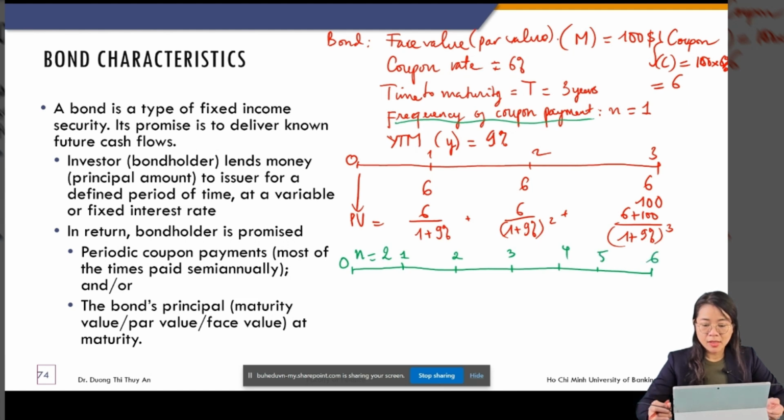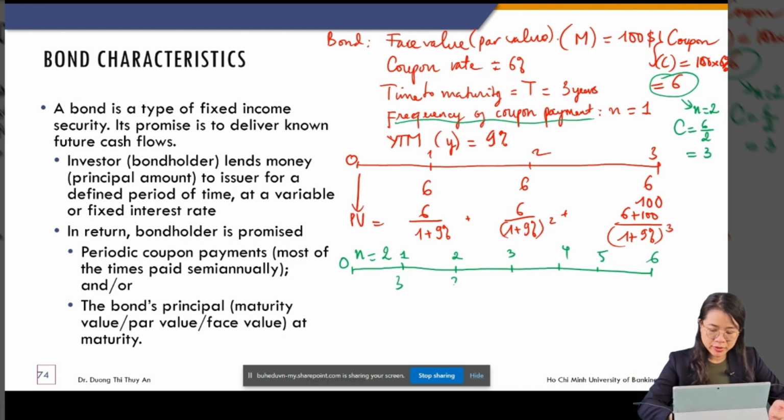And then every period, how much coupon do you receive? So every year you receive $6. But then for half year, when n equal to 2, the coupon you receive is 6 divided by 2. Yeah, $6 per year, and now we have $3 for half year. Make sense? Okay, $3 here, $3 here.